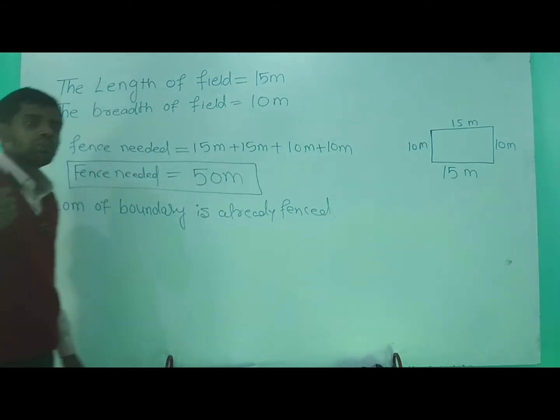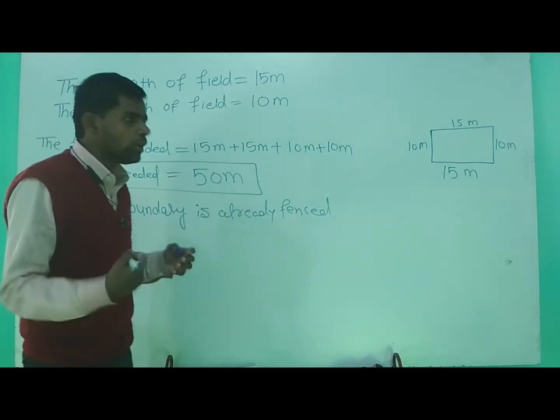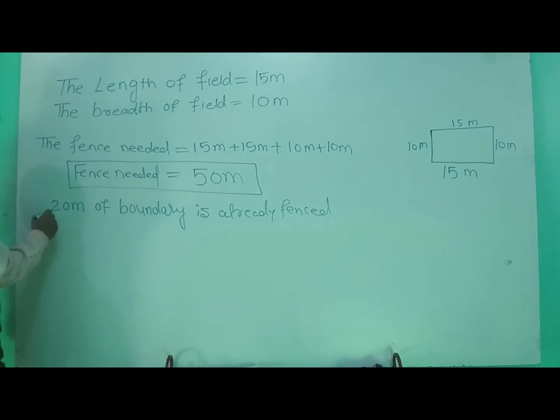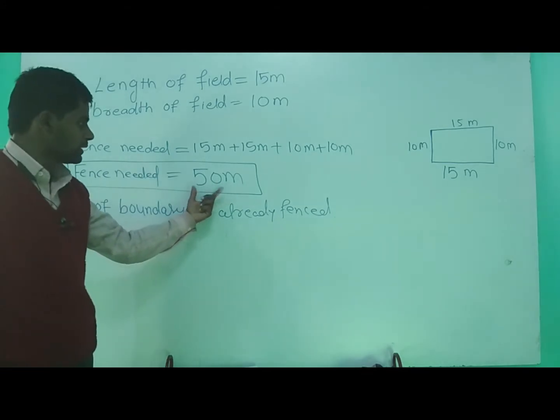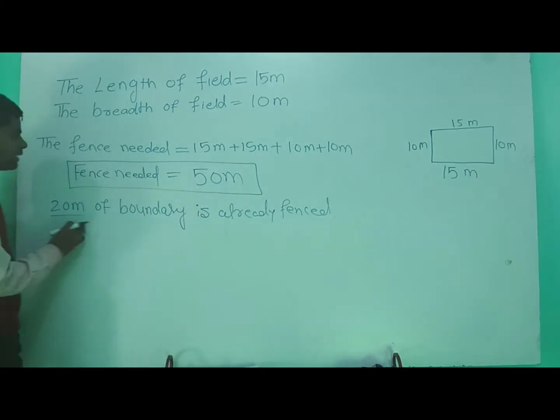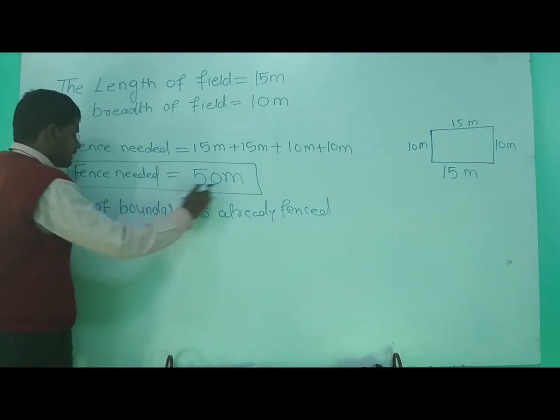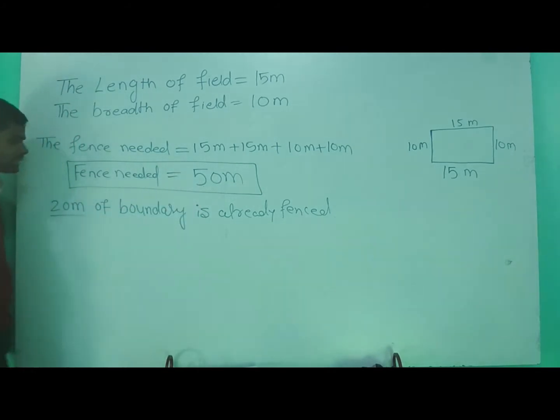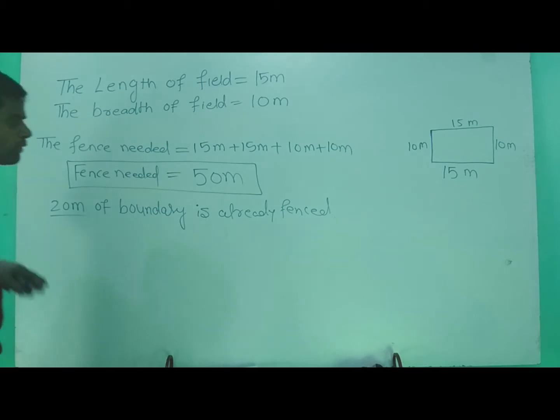Now how much more fence is needed? और कितना चाहिए? Look here everyone, 20 meter is already fenced, 20 meter already cover किया जा चुका है, and the total length of boundary, that means the total fence needed, is 50 meter. So already 20 हो चुका है and we need 50. So we will subtract the 20 from 50, then we will get how much more fence is needed.